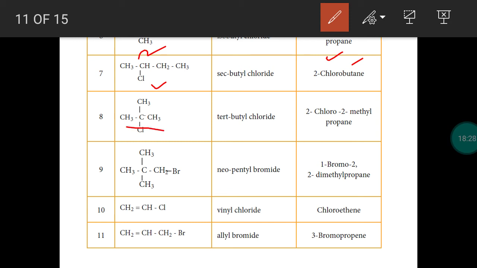This is the longest chain. Chlorine is present, so chloro. We have a methyl group at the second position, so 2-chloro-2-methyl, three carbon atoms in the longest chain, so propane, 2-chloro-2-methylpropane. So as we studied in the IUPAC rules, if two substituents are present, you have to write the substituents in alphabetical order.